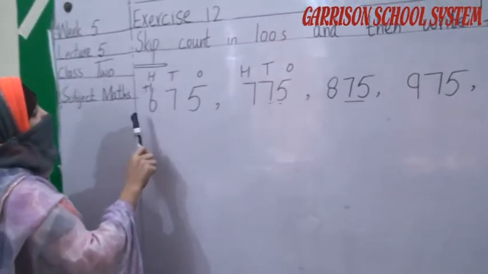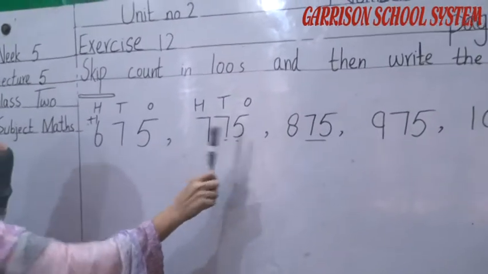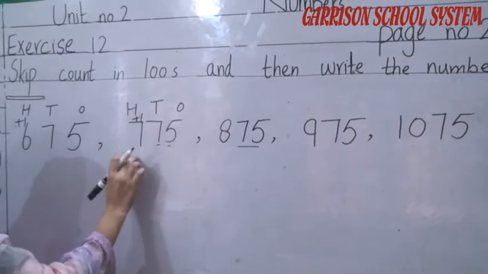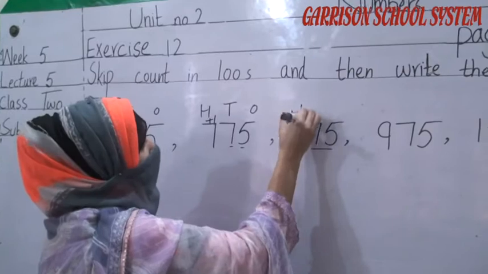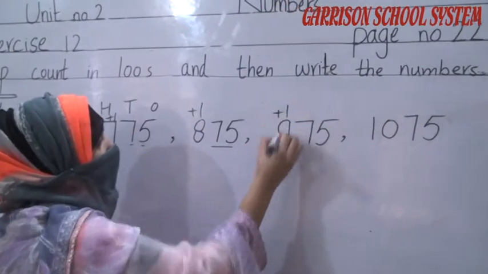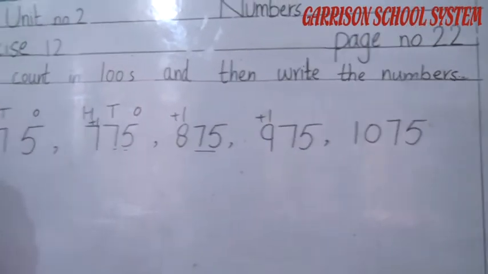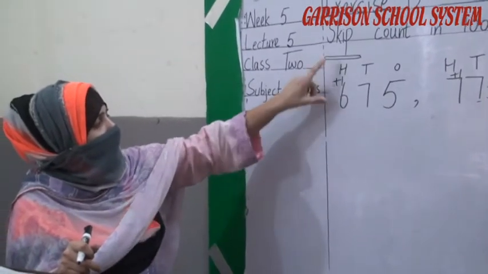675. When we add one more into the 100 number, it will be 775. When we add one more into the 100 number, it will be 875. When we add one more into 8, it will be 975. When we add one more into 9, it will be 1075. Understand, student? Just we are adding 100 more into our 100 number.